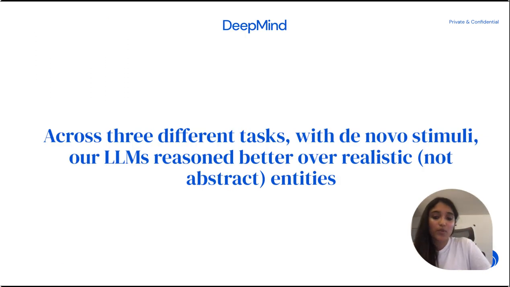So in the study, we basically found that across three different tasks with de novo stimuli, well, de novo to the extent that you don't believe that absolutely every combination of words has somewhere been seen on the internet, our language models reasoned better over realistic, in other words, not abstract or nonsense entities.